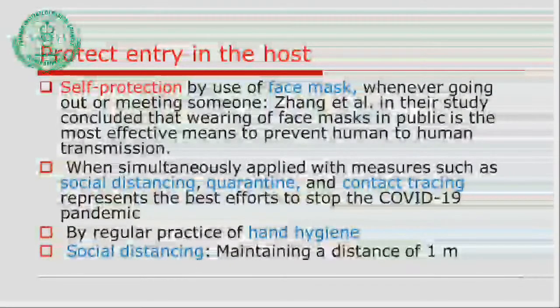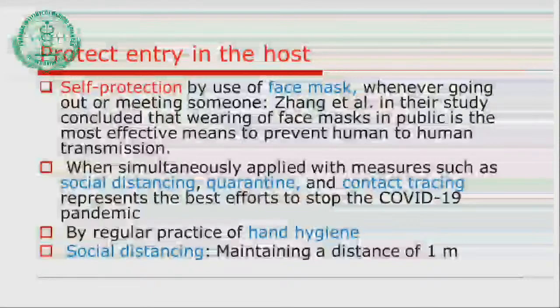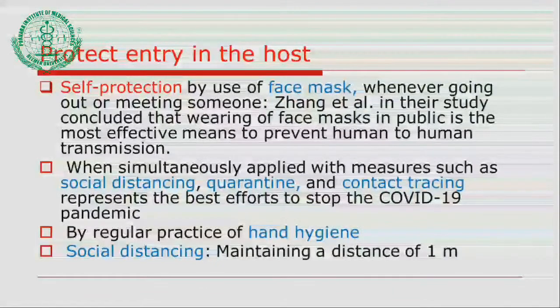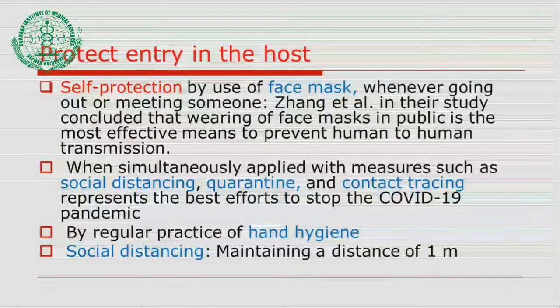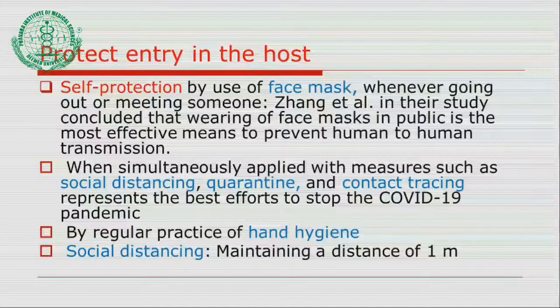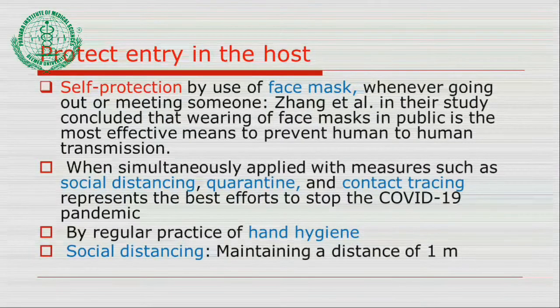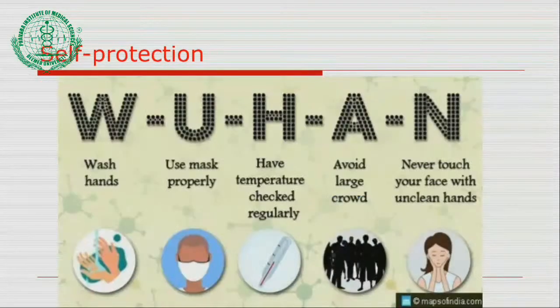What we are practicing is social distancing. We know how the virus spreads from person to person. Quarantine, this is one of the words you might have repeatedly heard in the last 3-4 months. You should go through the exact definition of quarantine that has been mentioned in the book. Contact tracing, all these are the efforts for the prevention of the coronavirus. Hand hygiene is important, and social distancing for the prevention of the coronavirus is important.